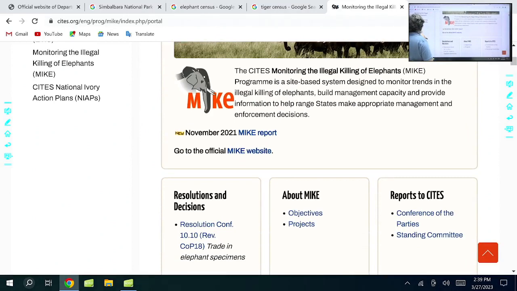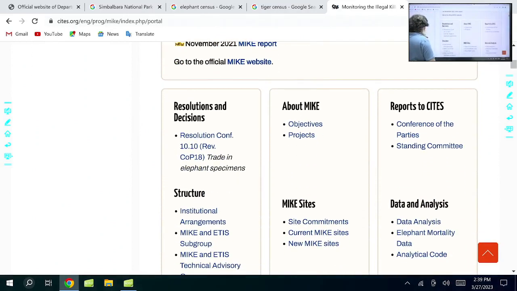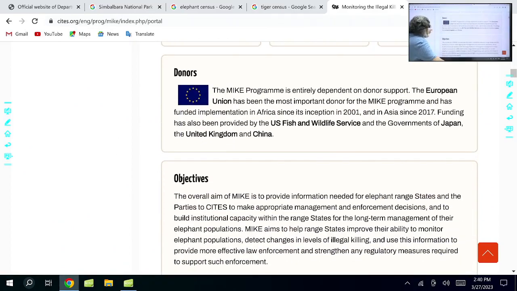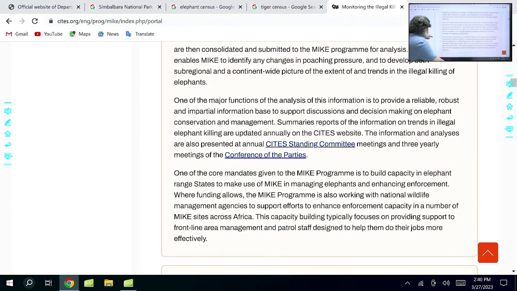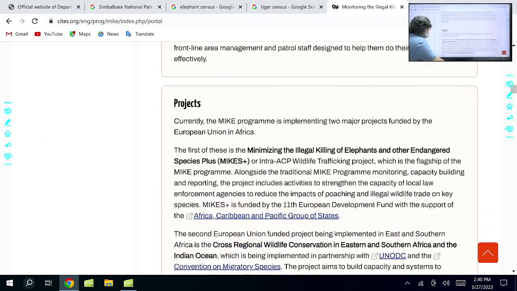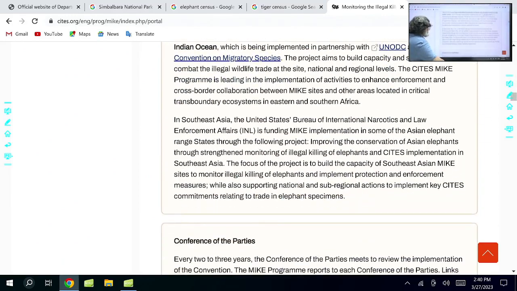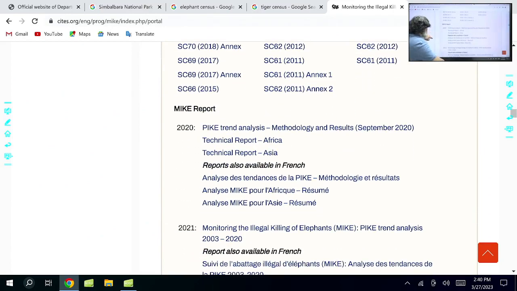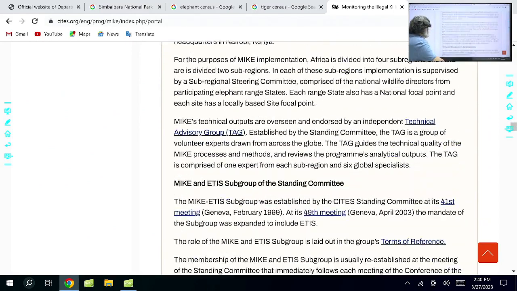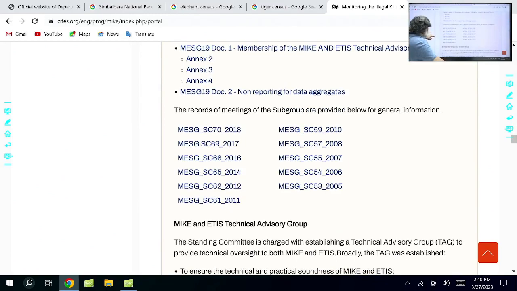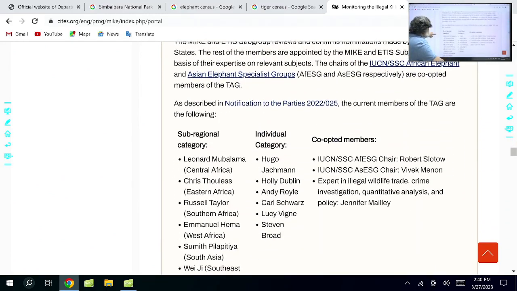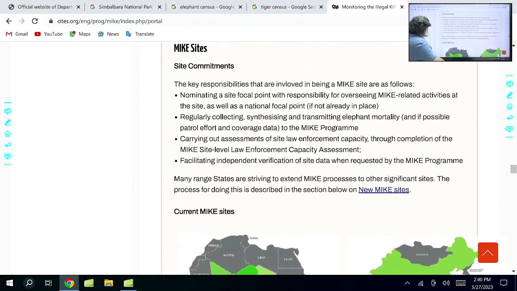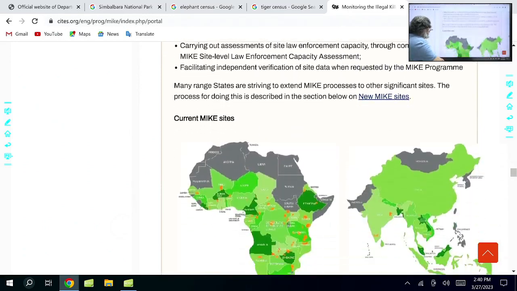So there you will find MIKE. See here again objectives, Conference of Parties, they are meeting from time to time, standing committee, then your MIKE reports. You don't have to go to all the detailed part of it, but you must know which are the sites which have been selected here. See here, MIKE sites, and you have here.